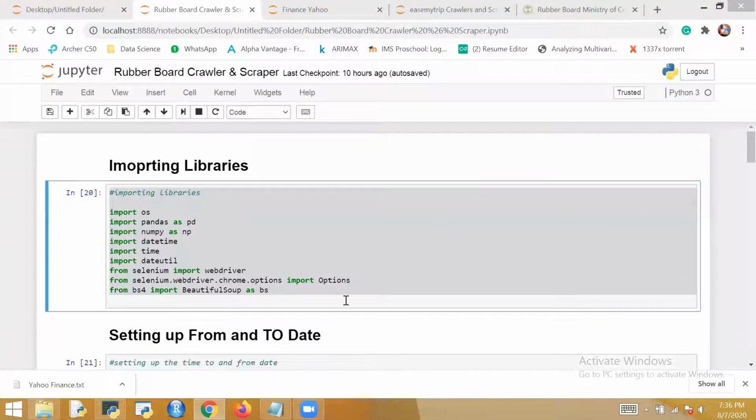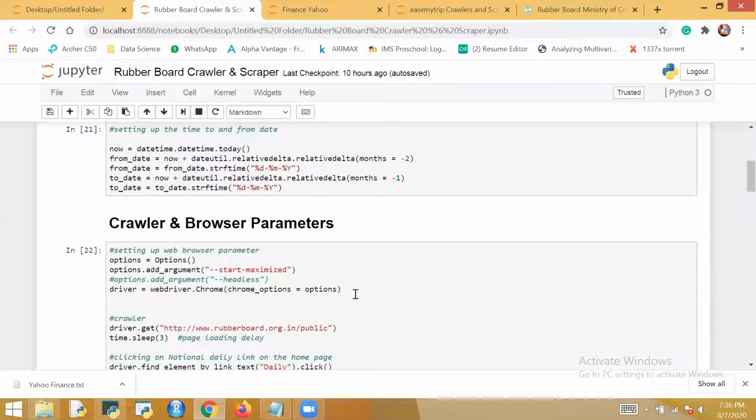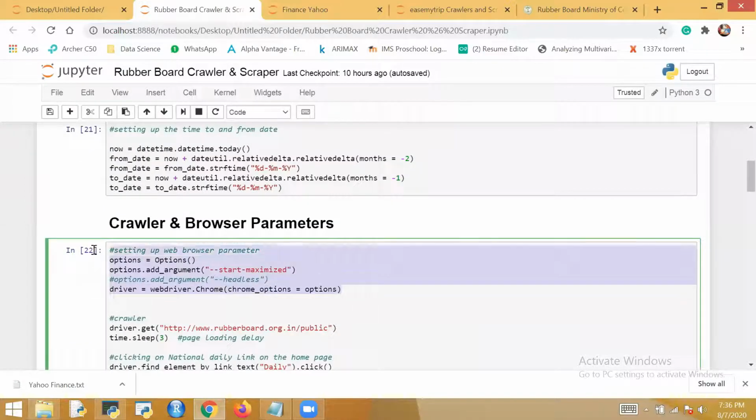Import these libraries, and after importing, set up this web browser and execute this code, and just check if your web driver is opening Google Chrome in another tab.